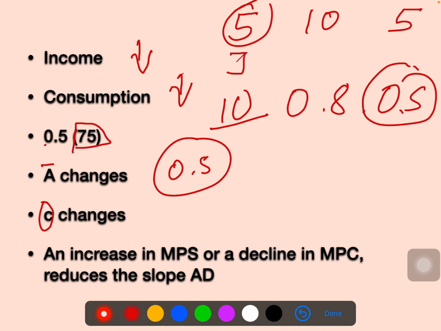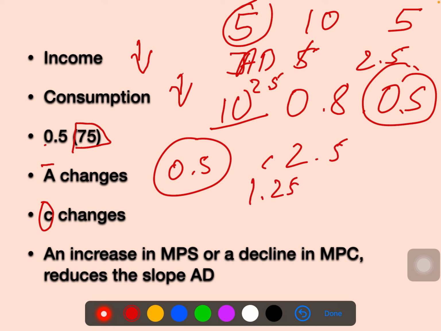That's the aggregate demand. Already I have 5 rupees. In that 5 rupees, half of it will be divided. 2.5 I am going to consume, and 2.5 I am going to save. In 2.5, I am going to spend 1.25 for consumption and again save 1.25. Again in this 1.25, I am going to spend 60 to 70 paisa, and 70 paisa will be saved.